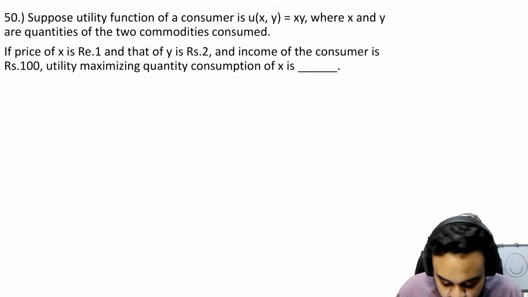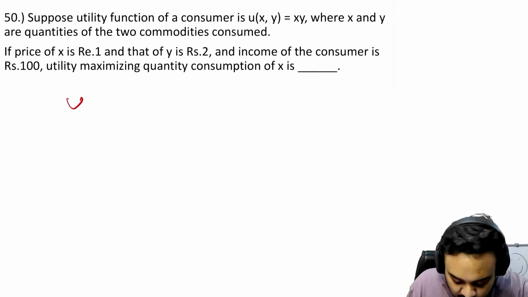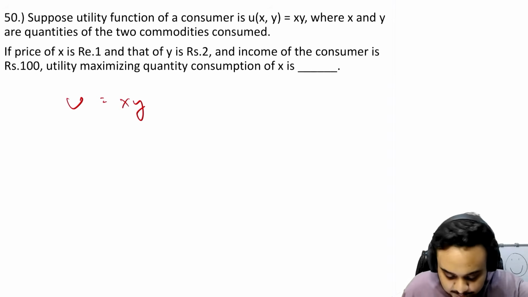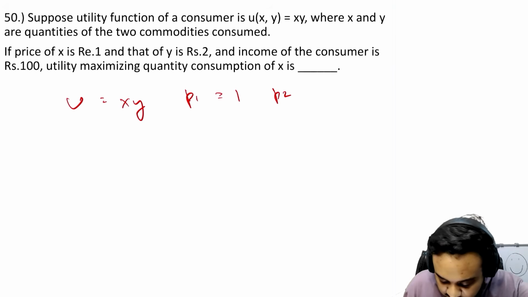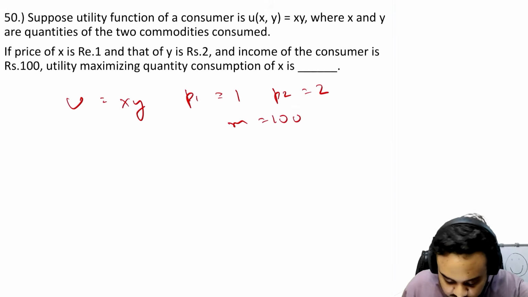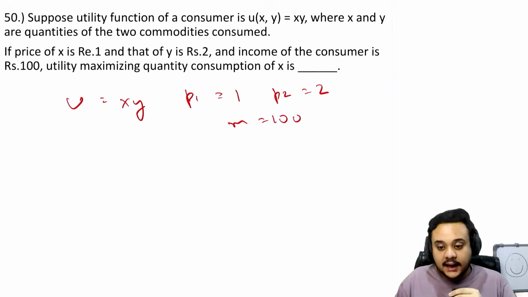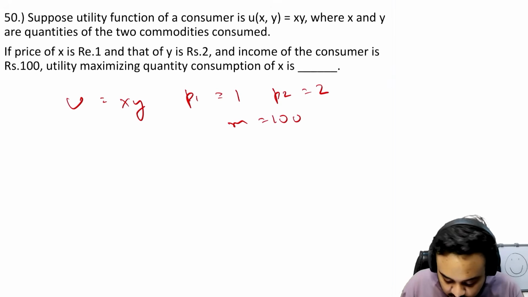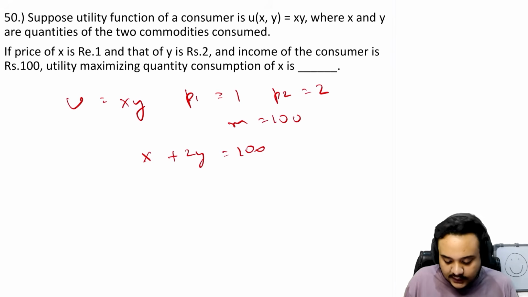Suppose the utility function is this. Obviously, very easy. A Cobb-Douglas function is given, the price P1 is given as 1, P2 is given as 2, and the income of the consumer is also given. All you have to do is plug in the values. The budget equation is P1x plus P2y, so x plus 2y is equal to 100. That is your budget equation.